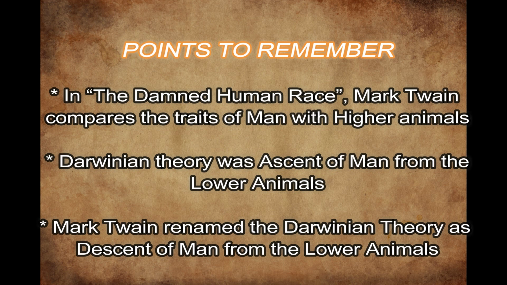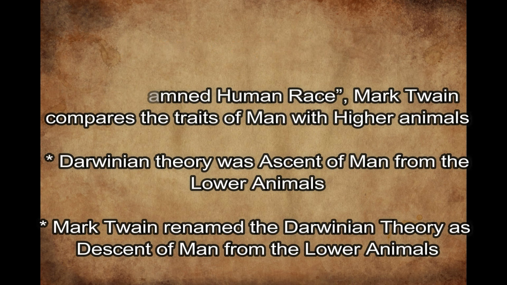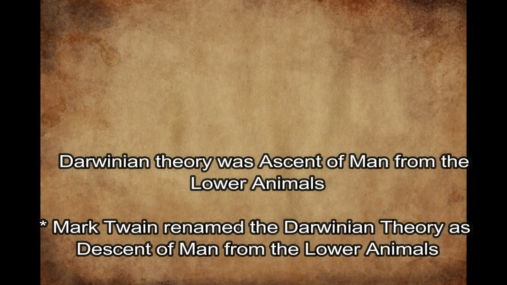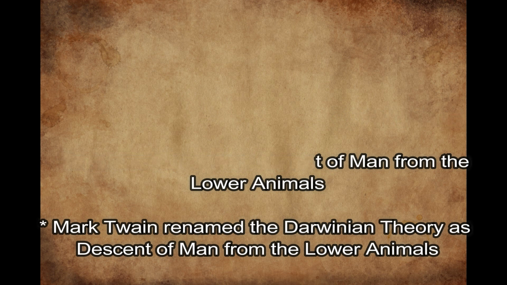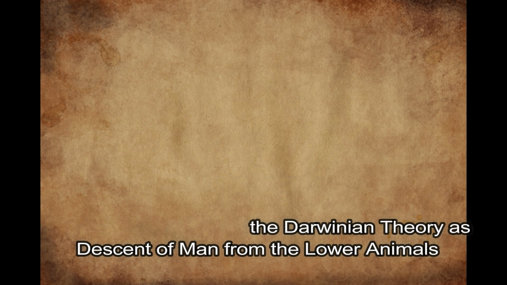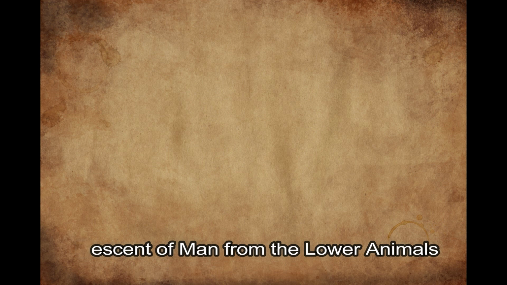So at the beginning of this chapter he said he would compare the traits of man with the so-called lower animals, but in general, if the question comes, you can take the option of higher animals. The Darwinian theory was the ascent of man from the lower animals, and Mark Twain renamed it the descent of man from the lower animals.